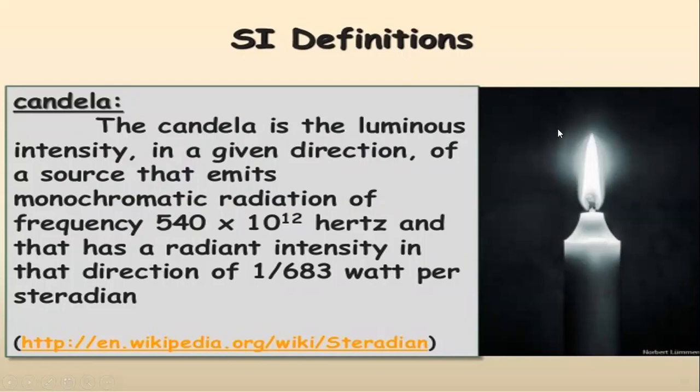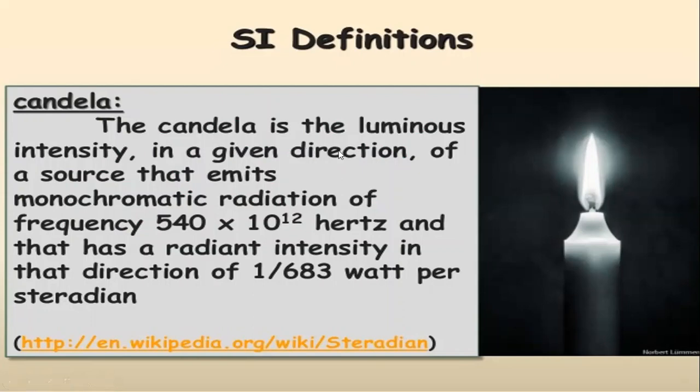This monochromatic source is emitting a radiation with a particular frequency of 540 into 10 raised to 12 hertz. And the intensity produced by this light is measured in terms of 1 by 683 watt per steradian. Steradian is a solid angle.